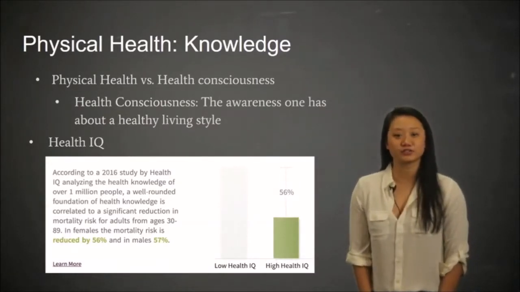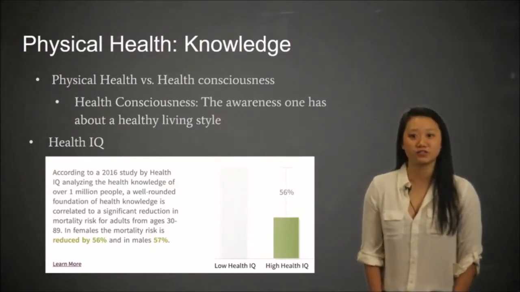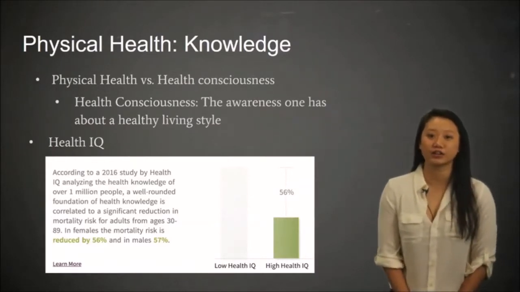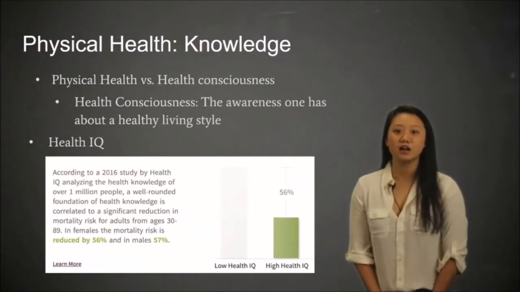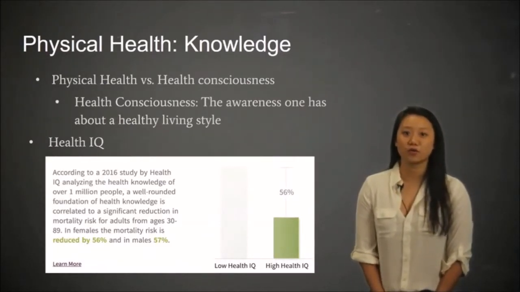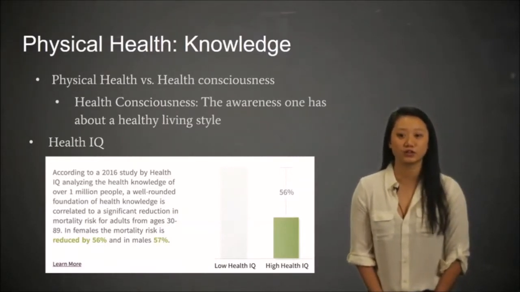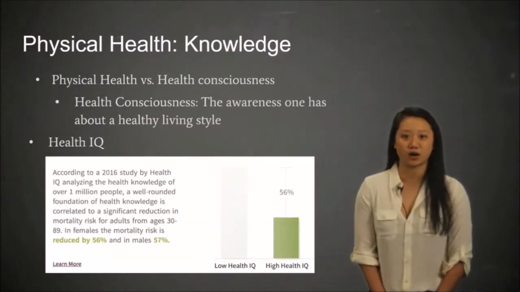Health consciousness is defined as how much an individual actually knows about a healthy living style. It's our belief that there's a direct correlation between what is actually known and what aspects of an individual's lifestyle is considered healthy. Our research is centered around Health IQ, a small startup life insurance company that has successfully quantified health consciousness and used this data in their pricing tools. Therefore, if we're able to somehow quantify health consciousness, whether it's through Health IQ or a different method, we're able to more accurately identify an individual's mortality rates and therefore have better pricing products.